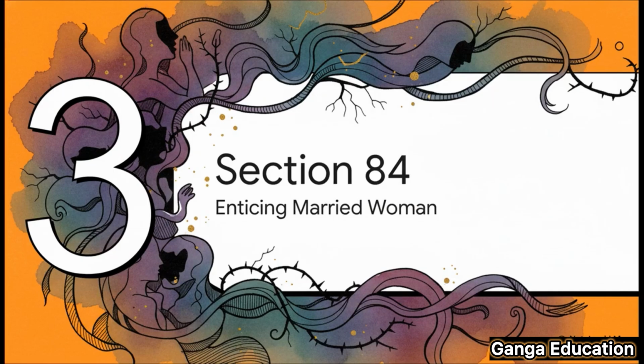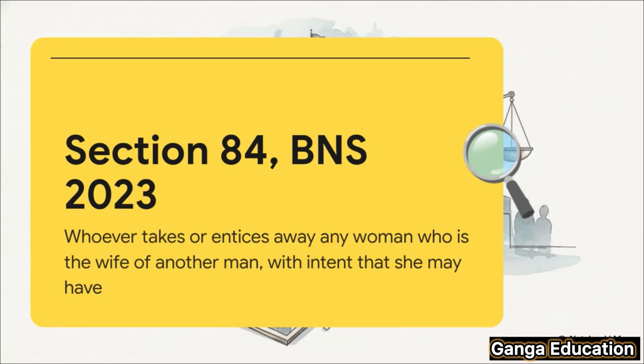Okay, let's switch gears now and move on to Section 84. This one is quite different from Section 83. You see, this section deals with criminal interference by a third party in an already existing valid marriage, and usually for an immoral purpose. So, Section 84 criminalizes the act of taking or enticing away or detaining a woman who is already married to another man.